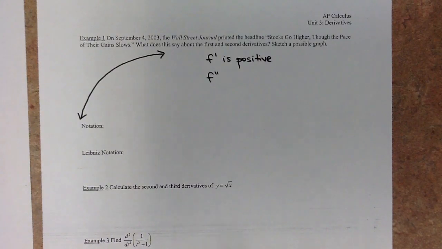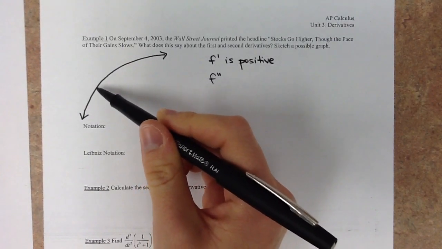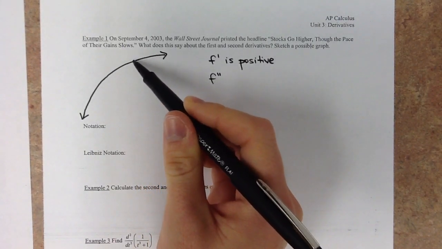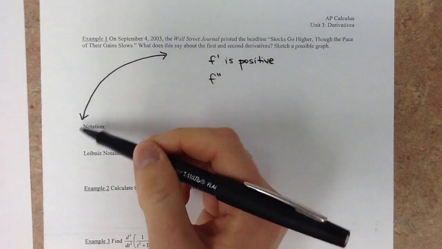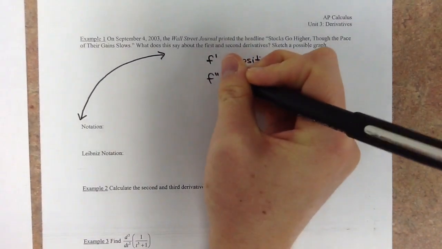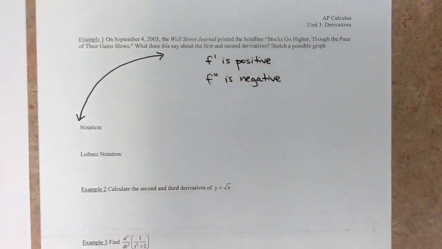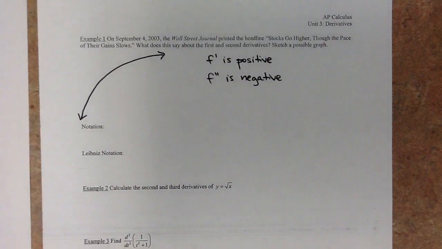So it's technically decreasing. So, maybe we have a slope of 2 here, then the slope is like 1, and then 1/2, and then 1/4, and it's headed towards 0. So even though the slopes are positive, the slopes are technically decreasing as they go. So f double prime is actually negative. So in this situation, we would say that this graph is increasing, but at a decreasing rate. And so we've seen things like that actually very briefly in the homework, like increasing at an increasing rate, increasing at a decreasing rate, decreasing at an increasing rate, decreasing at a decreasing rate.